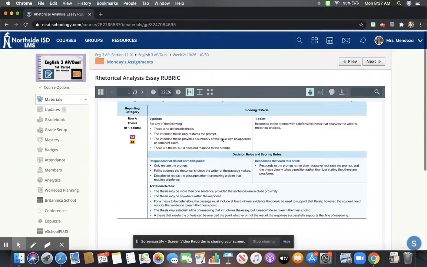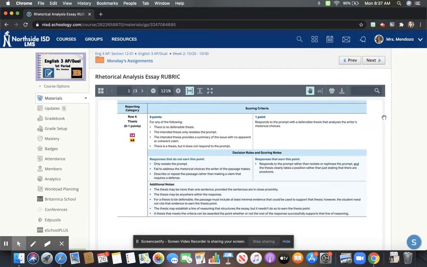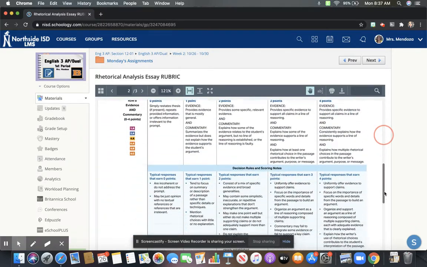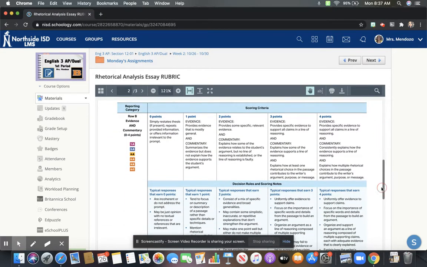Then you have the commentary, and that is worth 4 points on its own out of 6. So this is the criteria. If you don't offer any evidence at all, or maybe it is irrelevant to whatever it is that you are discussing, you will earn 0 points. That means you're just simply restating the thesis or repeating the information maybe in the opening paragraph, or, like I said, using something that has absolutely nothing to do with your thesis statement, or just providing opinions and never substantiating them with any sort of text evidence whatsoever.